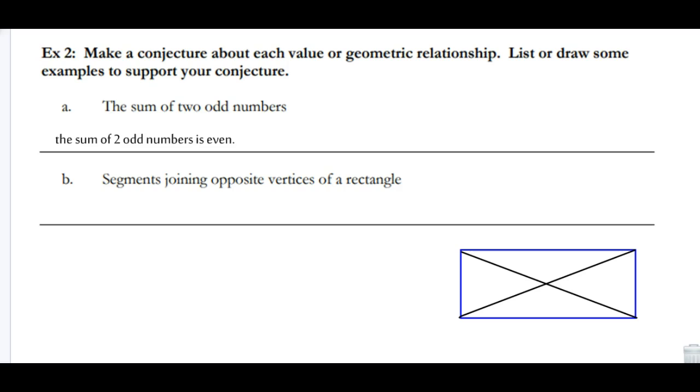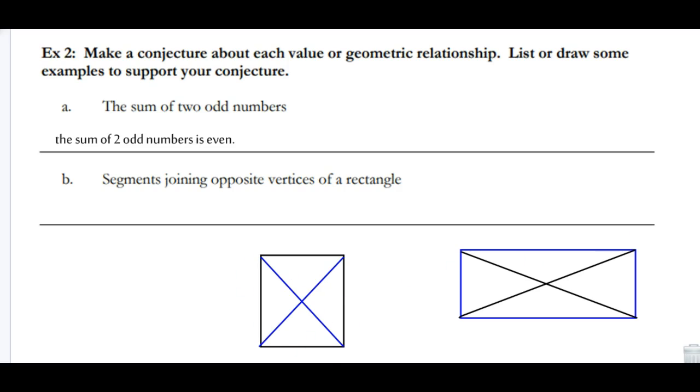So let's see if I get a different rectangle. Maybe that'll help out. Let's try one that looks very different from this one. If I go a rectangle like this, and then I'm going to have some segments that go in between them. Let's use a different color this time. Let's go here and say this one to this one. Now do they look congruent? Man, they really do.